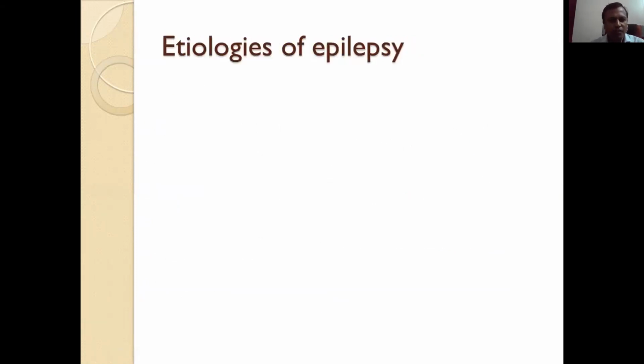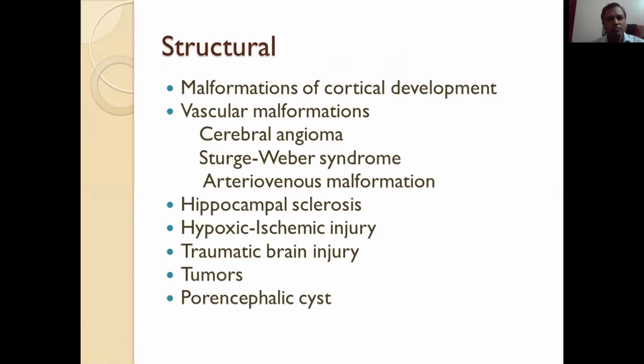Now we move to the etiologies of epilepsy. First is the structural causes. There are malformations of cortical development that cause focal cortical dysplasia or lissencephaly. There may be vascular malformation, cerebral angioma, Sturge-Weber syndrome, arteriovenous malformation, hippocampal sclerosis, and some acquired causes like hypoxic ischemic injury, traumatic brain injury, tumors, porencephalic cyst. These are a few structural causes of epilepsy.